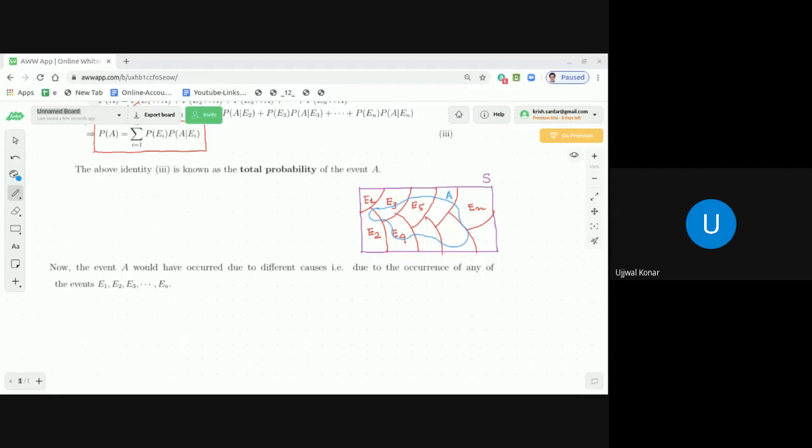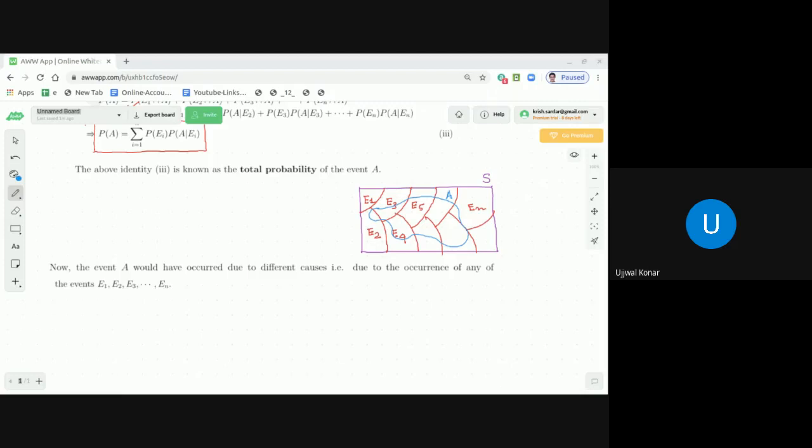Now we are going to find what is the probability that the doctor is late due to coming by auto, or what is the probability that the doctor is late due to coming by his own motorbike, or what is the probability that the doctor is late due to the public transport bus. So that we are going to discuss now.